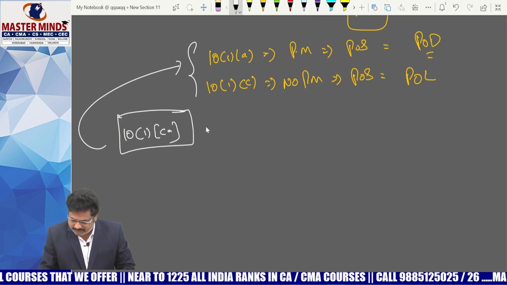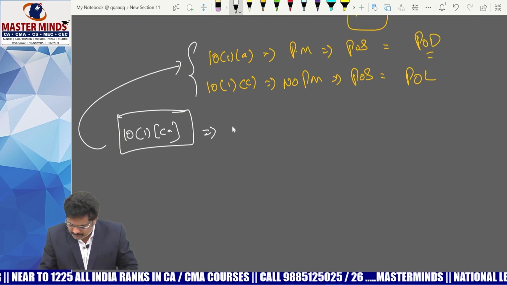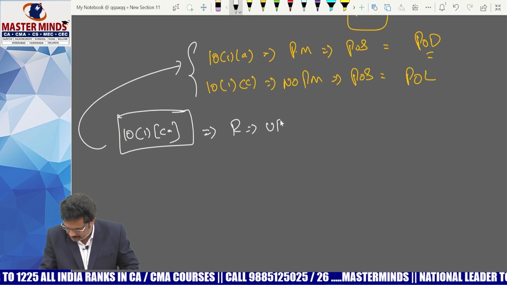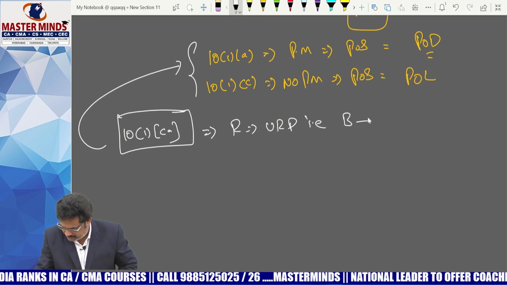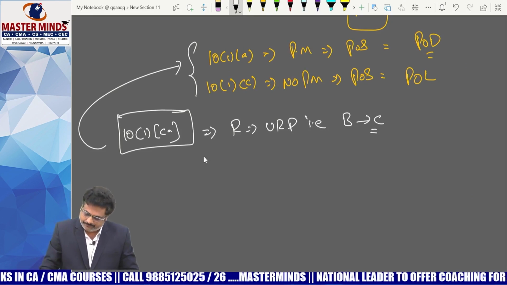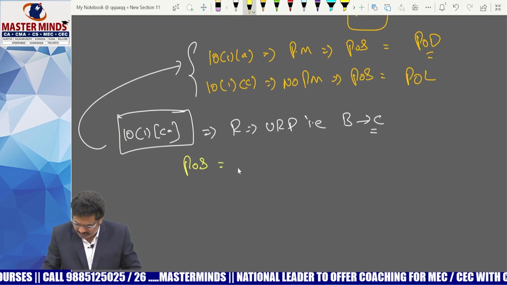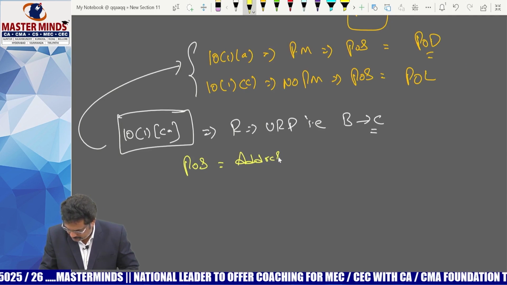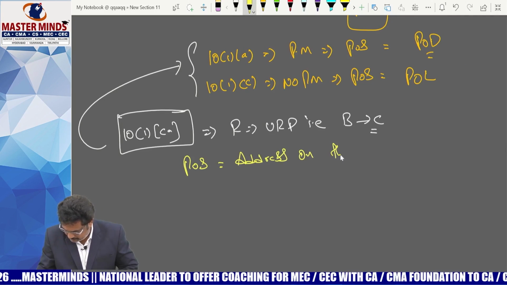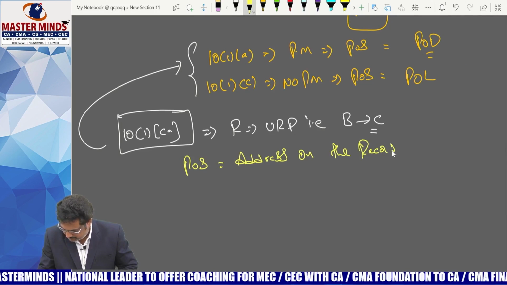As per 10(1)(ca), if the recipient is an unregistered person, that is, the supply is a B2C supply, then POS is equal to address on record.